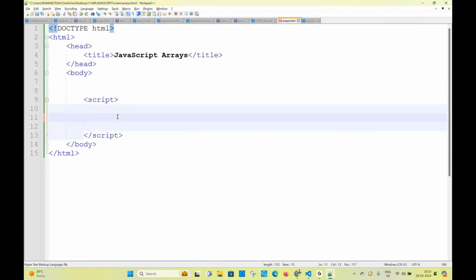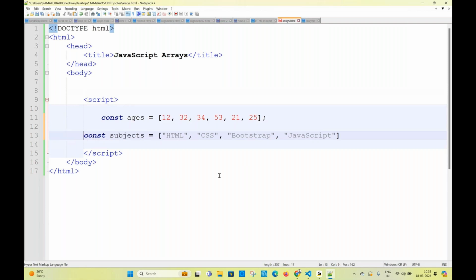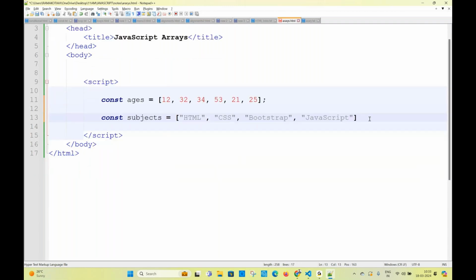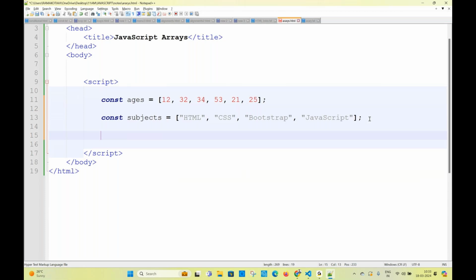You know? Right. So these are the arrays. What is the name of the array? Ages and subjects. The ages array contains all numbers. The subjects array contains all string values. Okay. First and foremost thing, when you are getting any array, don't be in a hurry. First print this in the console.